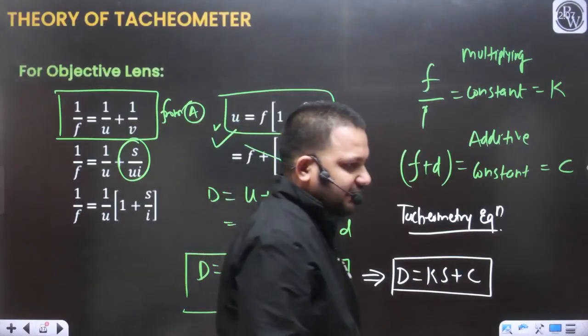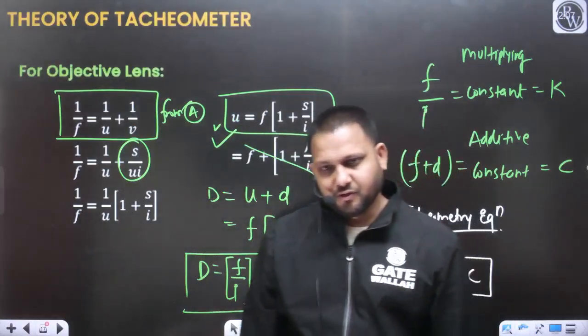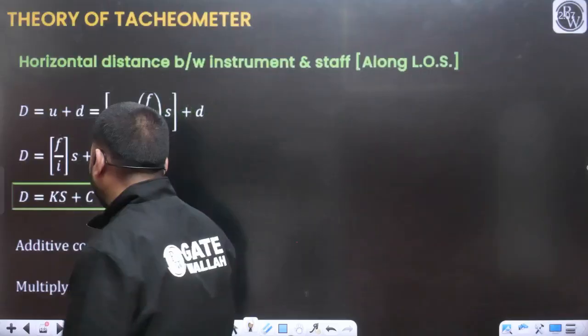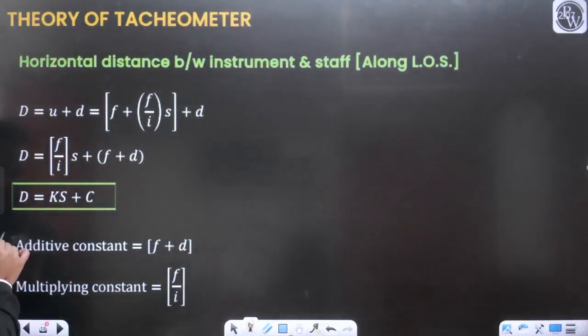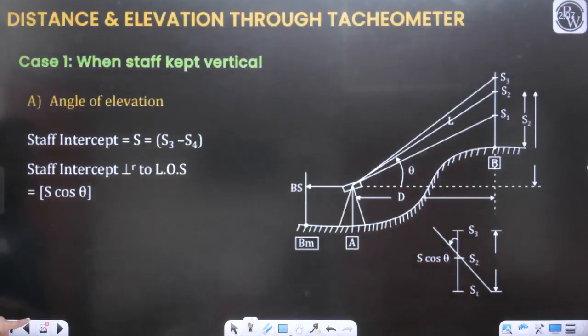I hope the discussion is clear to everyone. No doubt, very good. Now let's move further. So this is going to be your additive constant that we are representing with the help of C, and K we are representing with the help of multiplying constant, that is going to be F upon I. We have discussed all these points.